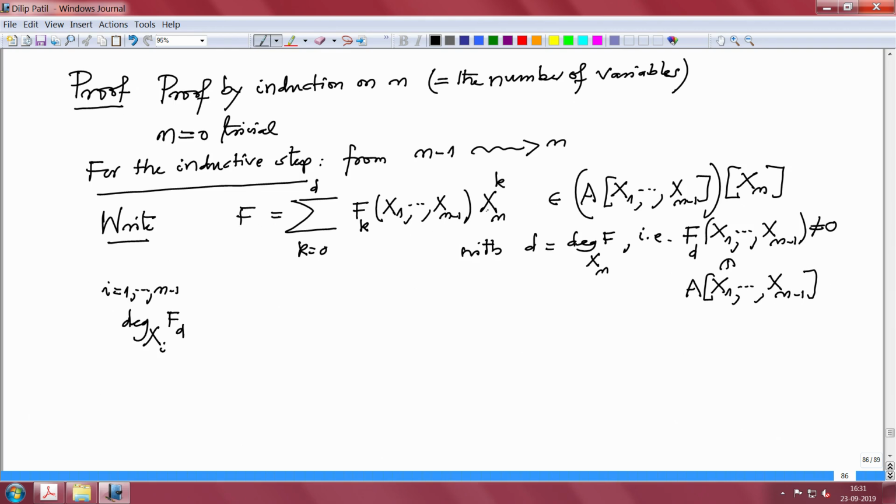So this is smaller or equal to the degree in x_i of the given polynomial f, but this is strictly less than the cardinality of that capital lambda i. This is the assumption.